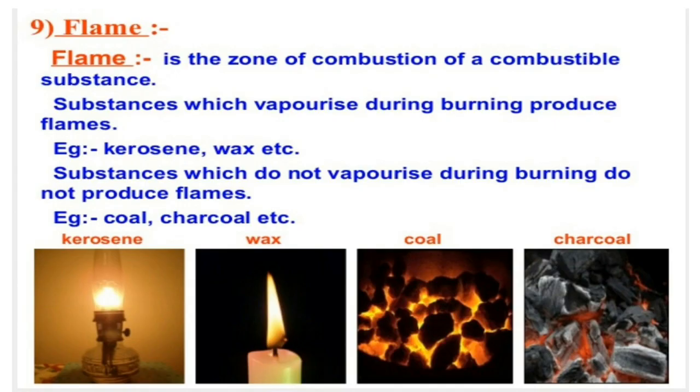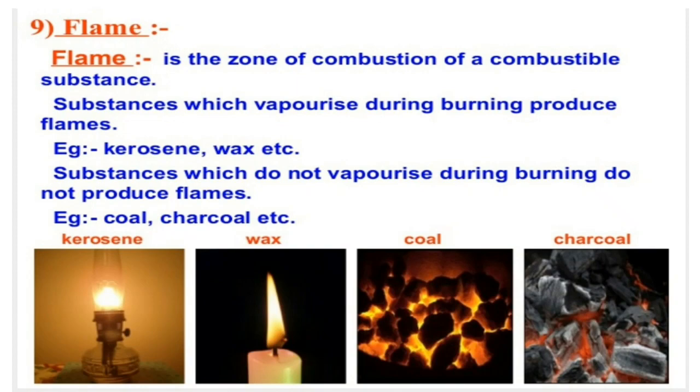Coming to the structure of flame, a flame is a zone of combustion of a combustible substance, or simply we can say a region of burning gases is called a flame. How does it actually take place? It takes place because the substance which vaporizes during burning gives a flame for us. Substance which vaporizes during burning produces a flame.